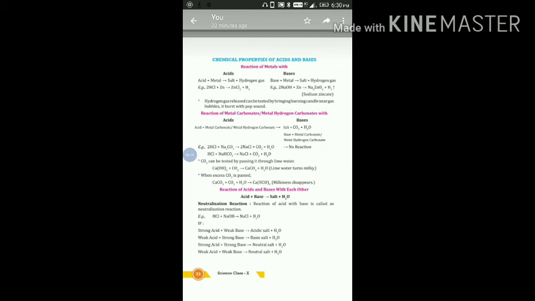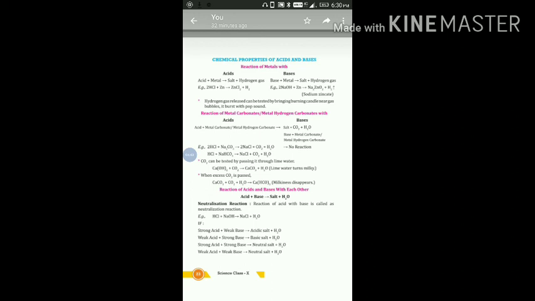When weak acid reacts with weak base, then the nature of salt will be neutral. So we can say when strong acid and strong base react with each other, then the formed salt will be neutral.